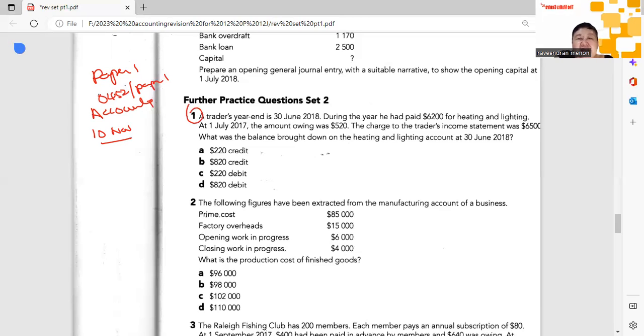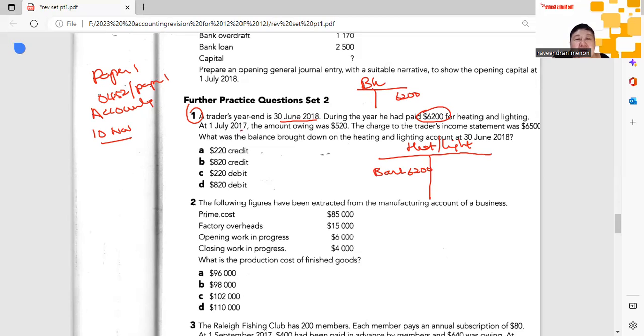A trader's year end is 30th of June. During the year, he paid 6,200 for heat and light. At 1st of July, the amount owing was 520. The charge to the income statement was 6,500. The best way to do this is just to do a T account. All my students know. So let's take a look slowly. The year end, 30th of June 2018. During the year, he paid 6,200. That means from the bank, he would have written checks totaling 6,200. Credit bank and debit here, 6,200.